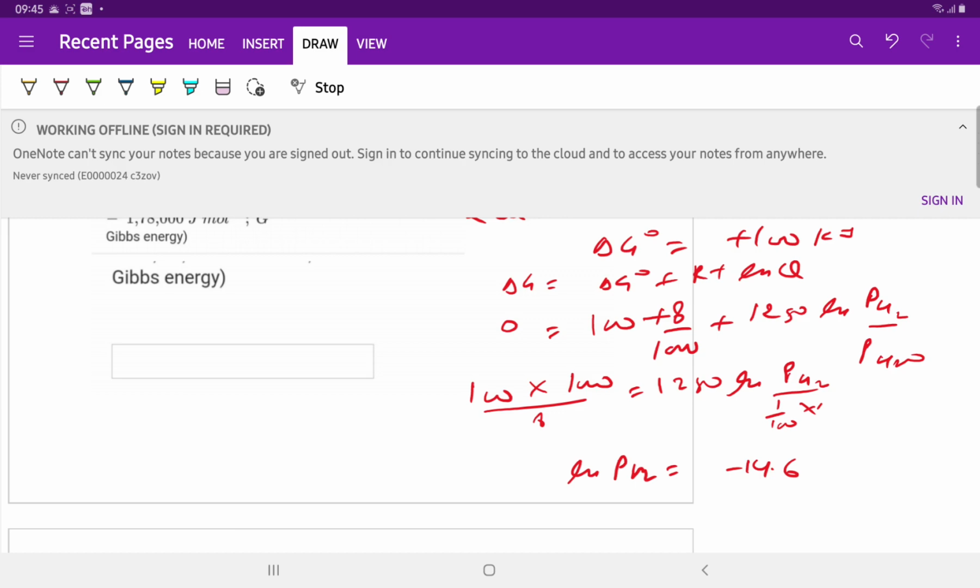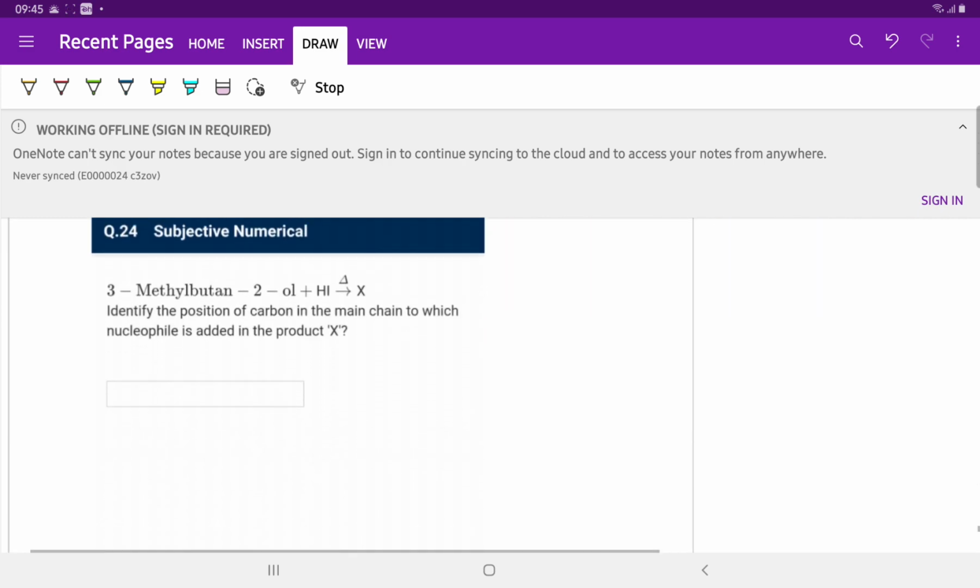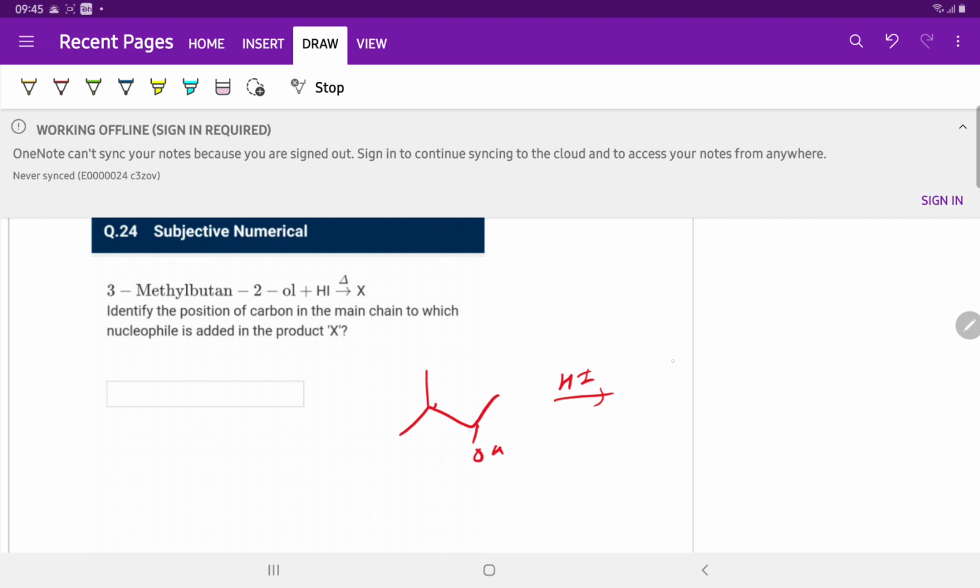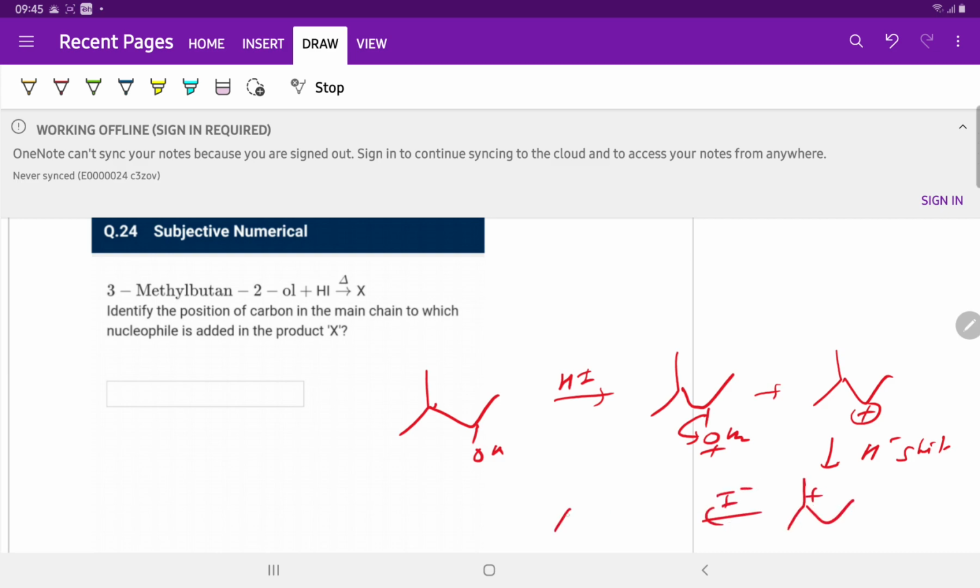Now we will move to question number 24. 3-methyl butan-2-ol is reacted with HI. In the first stage, a 2 degree carbocation is formed, then a hydride shift. The 2 degree carbocation is converted into a 3 degree carbocation. Numbering the carbons 1, 2, 3, 4, identify the position of the carbon in the main chain to which the nucleophile is added in the product X2.